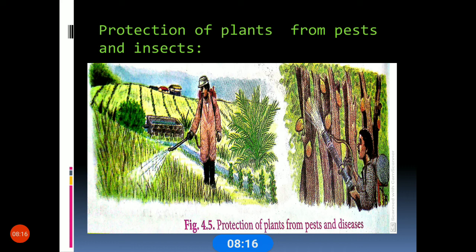Like this, they fill the chemical in a drum, then they spray it on the plants. By this chemical, the insects and pests will be killed. So we can protect the plants like this from the insects.